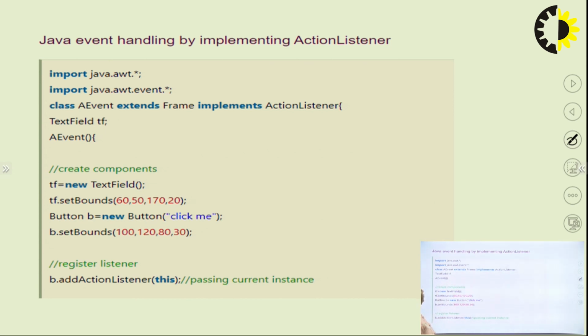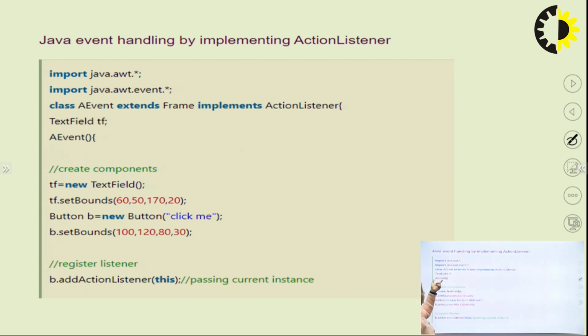To start with the program, we have imported 2 packages, that is java.awt and java.awt.event, which is the package for event handling. Then we have a class known as aEvent, which extends the class Frame and implements the interface ActionListener for event handling.